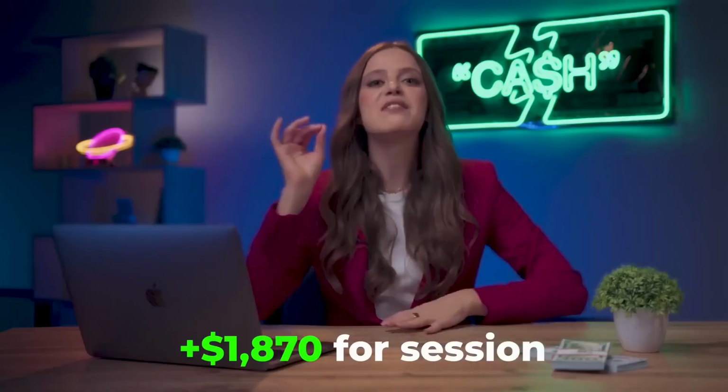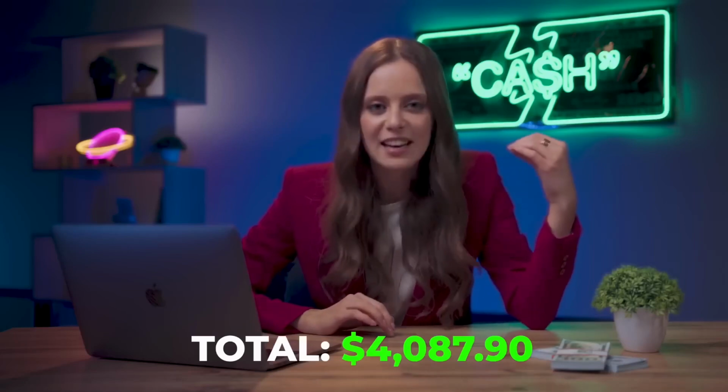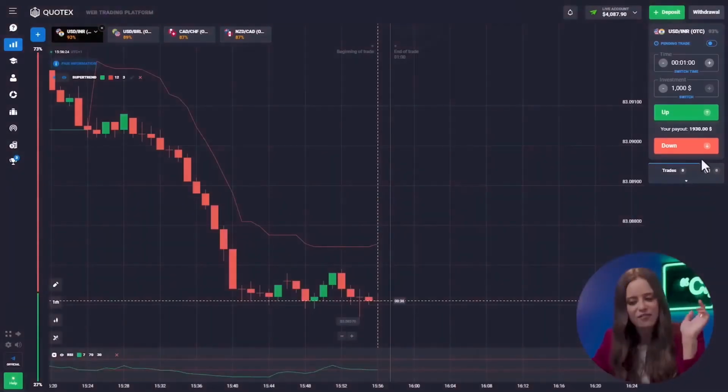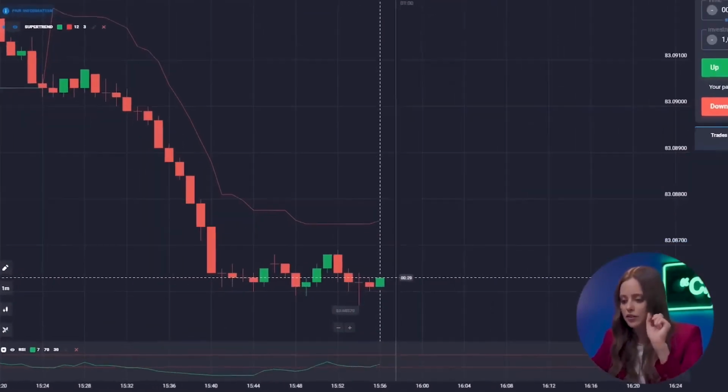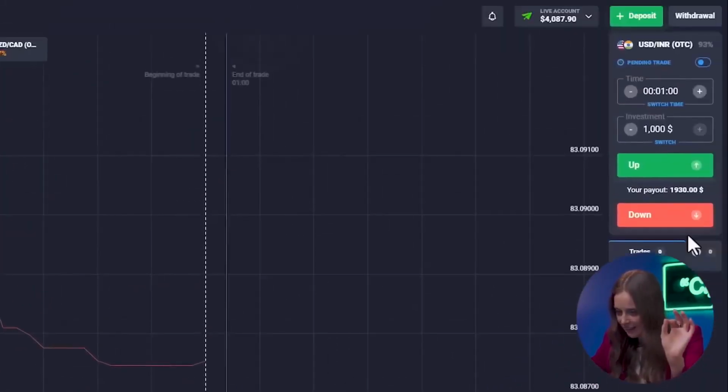Yoo-hoo! Yes! And that was a very solid move. We are up $4,087. Great! And finally, our first pair came to the end of the period. Here again, we see a good upward movement. Drum roll and...